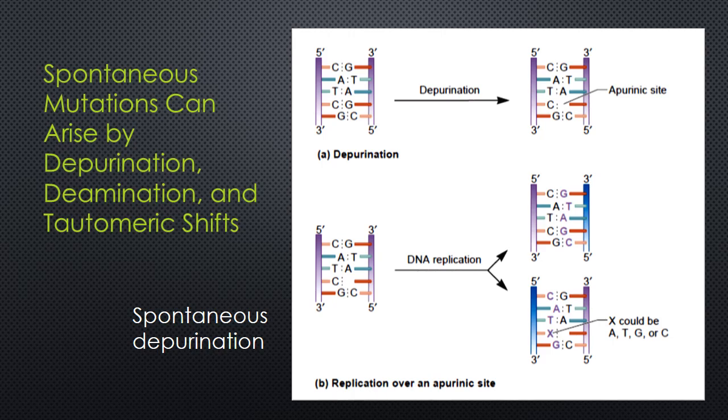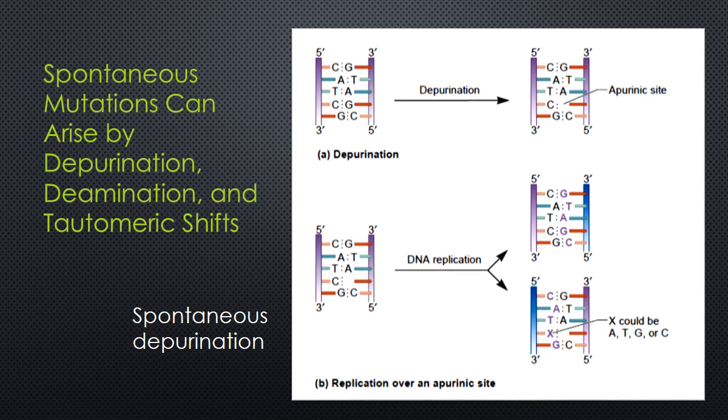Our first example concerns changes that can occur spontaneously at a low rate. The most common type of chemical change that occurs naturally is depurination, which involves the removal of a purine, adenine or guanine, from the DNA.